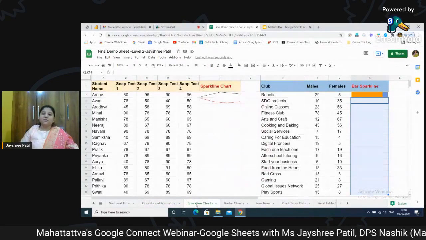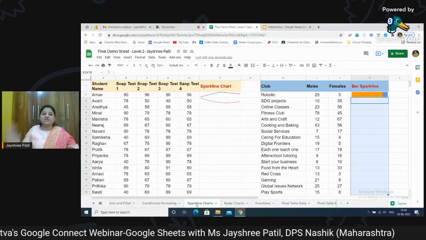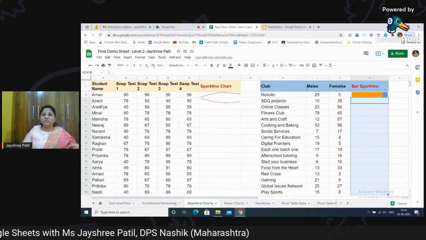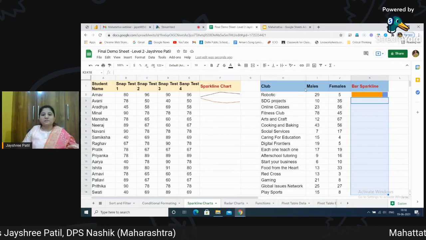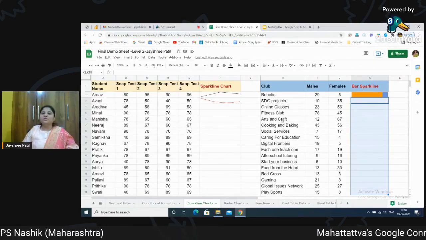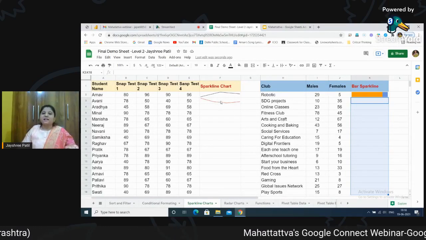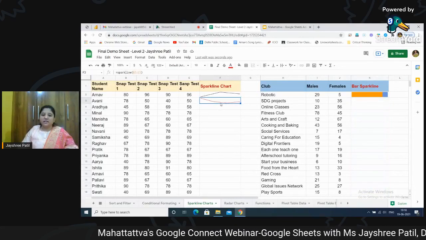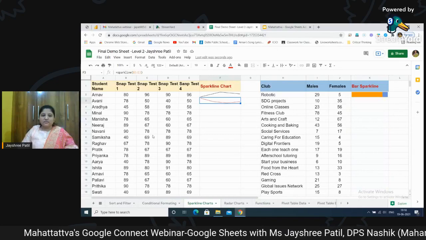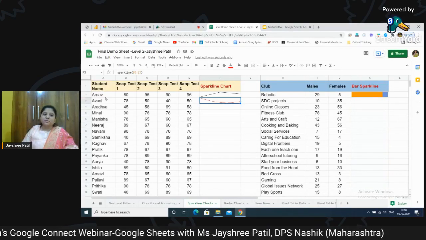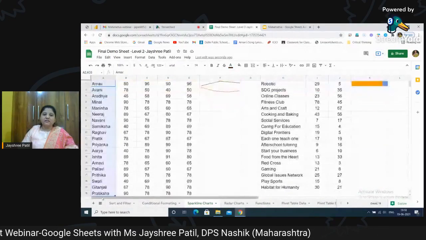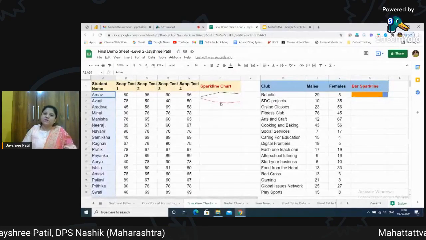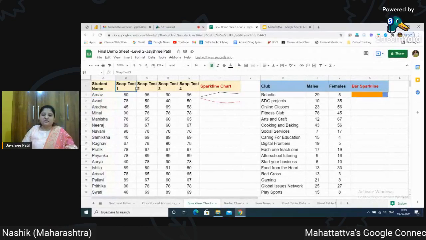Now, as the word itself says, sparkline chart. We have learned in the previous session different charts like column chart, bar chart, pie chart. We all know that and we use them regularly. But this sparkline chart is again very, very helpful when you are analyzing data, as you can see on my screen. Here, the names of the students of my class are reflected, and as an educator, we need to understand the progress level of the students. So we are taking tests for that.